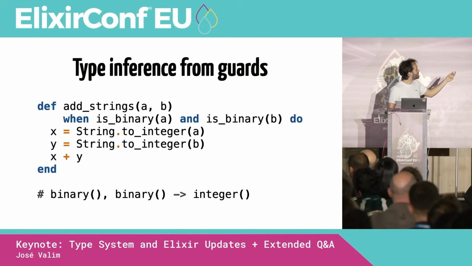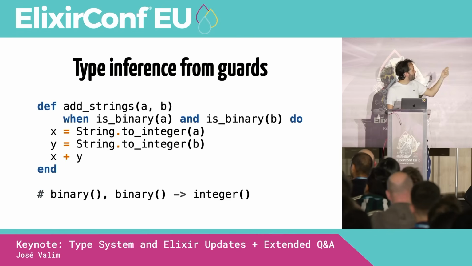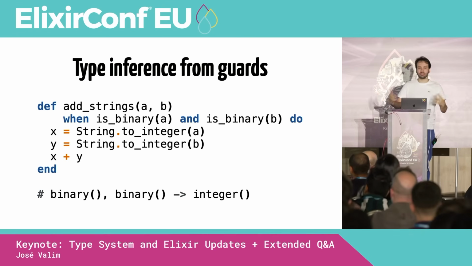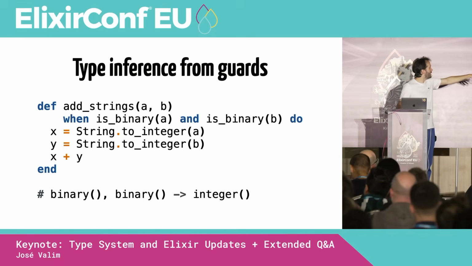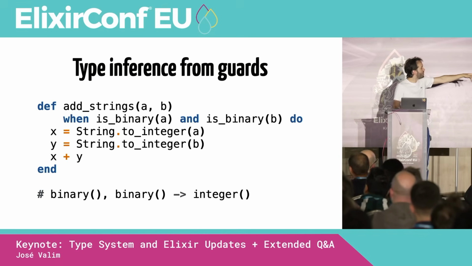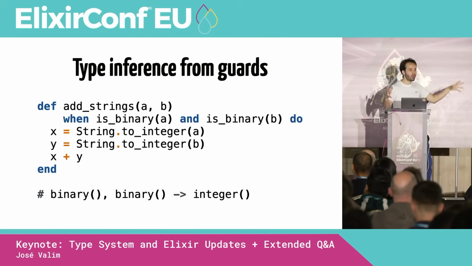So if I have add_strings and I say that this function only works when A is a binary, and B is a binary, which is a string, right? Strings in Elixir are UTF-8 encoded binaries. So if you added this guard, then we would infer that the type is binary. It receives a binary, receives another binary, and returns an integer, right? So that's good. More type information.